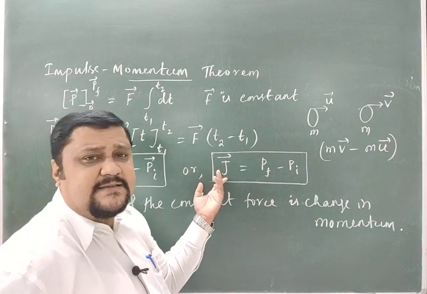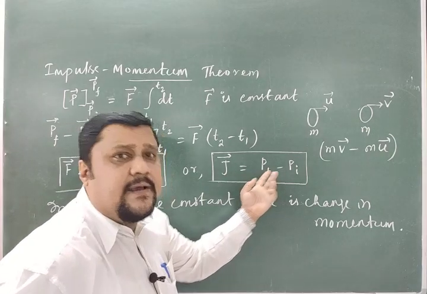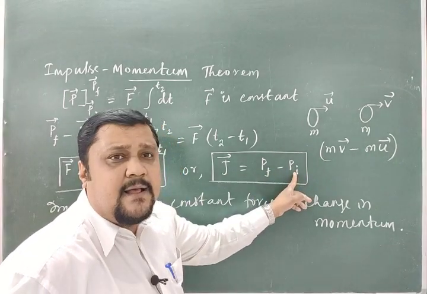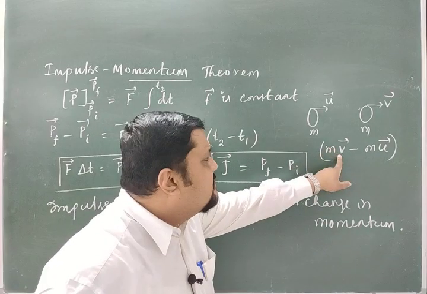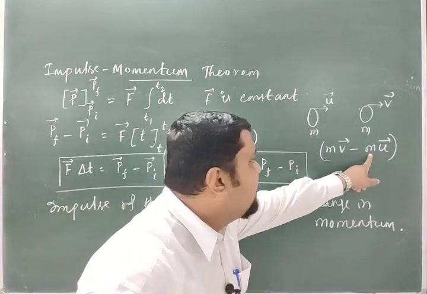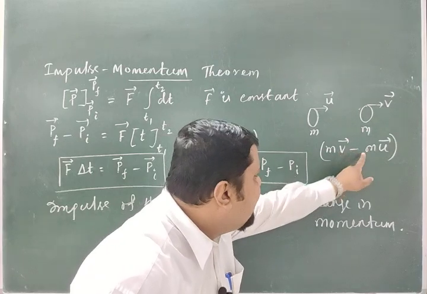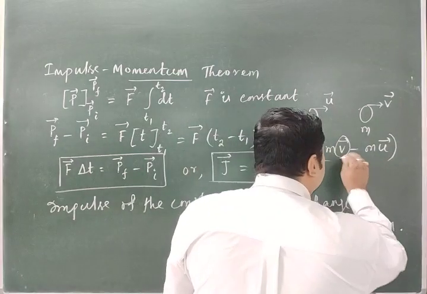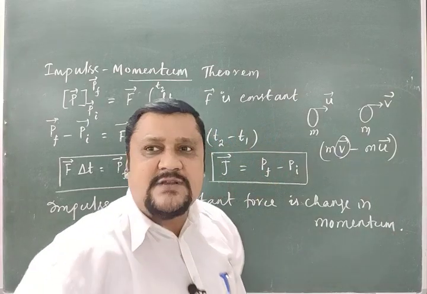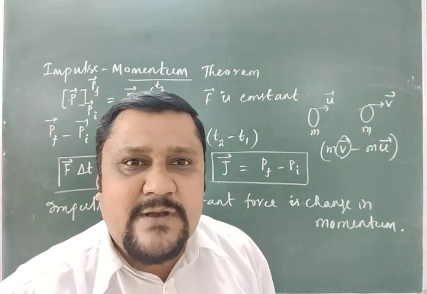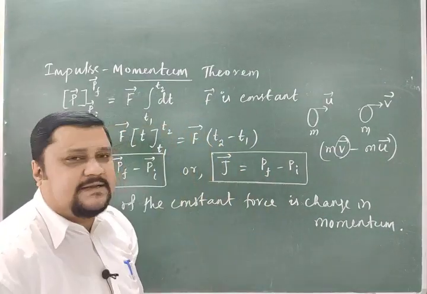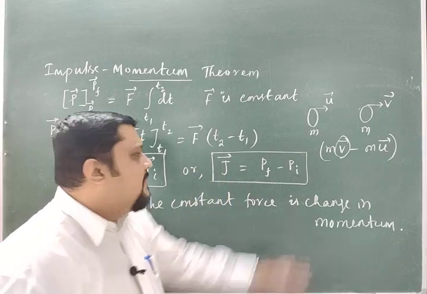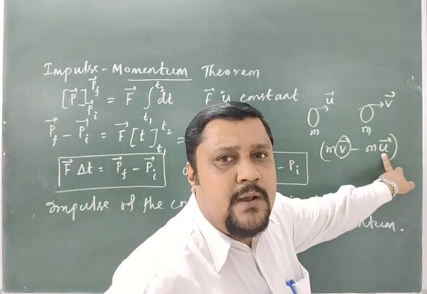When this is positive, it means Pf is greater than Pi, so the final momentum should be greater than the initial momentum. Final momentum is what? mv. Initial momentum is mu. So mv greater than mu means what? v should be greater than u. Final velocity should be greater than the initial velocity. Then the impulse is positive. When the impulse is 0, when v is equal to u, there is no change